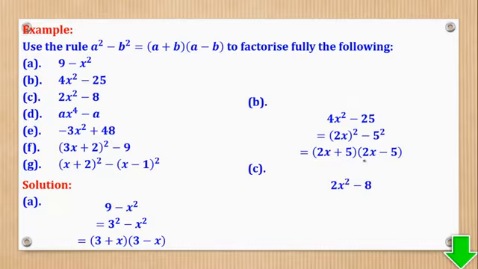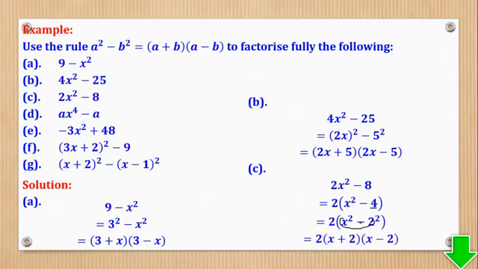Then part C, we have that. Now here, this is not a perfect square, but we can realize that these two have a highest common factor of 2. So I'm going to first factorize out 2. I remain with x squared here. Here 8 is 2 times 4, so I remain with 4 here. Then from there, this 4 is now a square number, so it becomes 2 squared. Then I'll simply deal with this. I'll first write 2, then get the sum of x and 2 and the difference of x and 2. And that's what they wanted in part C.